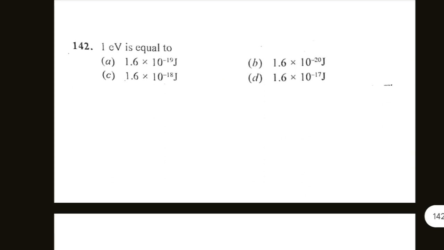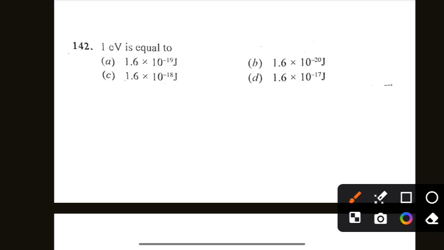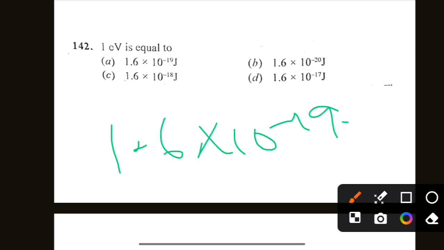Next is 1 electron volt is equal to 1.6 into 10 to the power minus 19 joule. Option A is correct. 1 electron volt is equal to 1.6 into 10 to the power minus 19 joule.